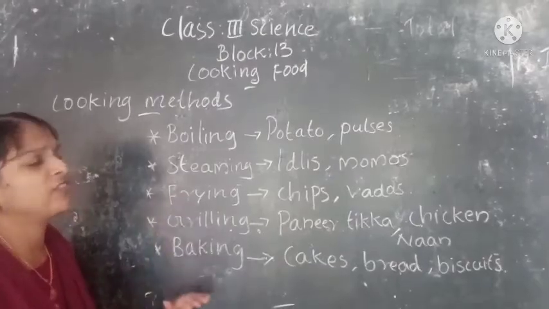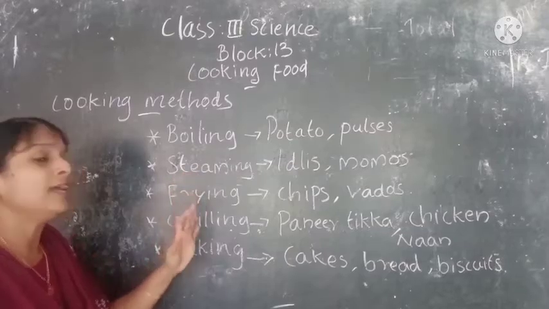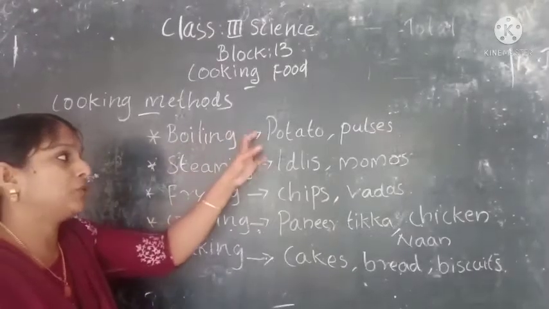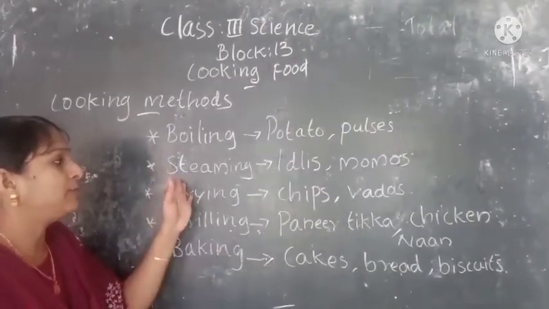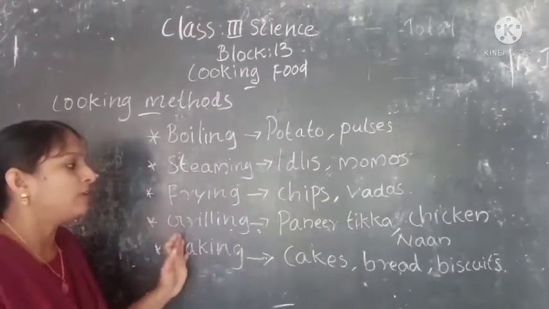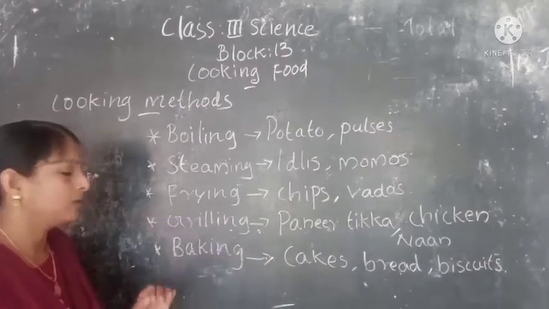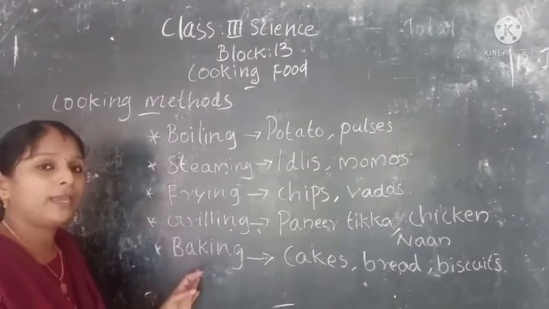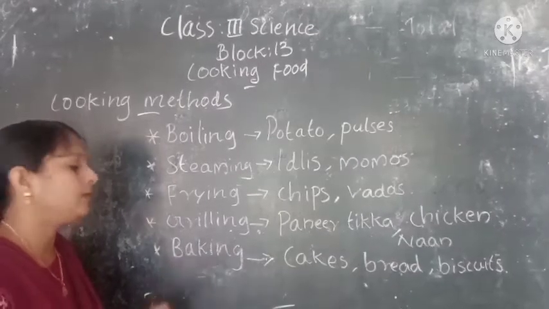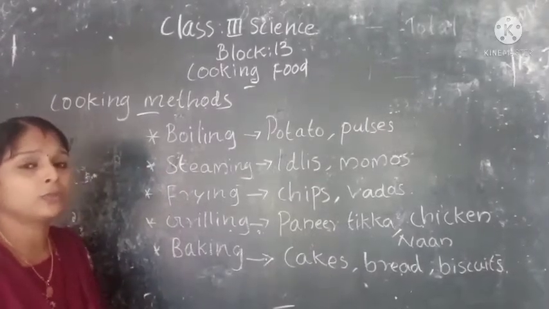Okay, so these are some of the methods used for cooking food. Yes: boiling, steaming, frying, grilling, baking. Boiling, we can boil food like potato and pulses. Then steaming, idlis and momos. Frying, chips and vadas can be fried. Grilling, paneer tikka, chicken, naan, etc. Baking, cakes, bread, biscuits and cookies also we can write as examples for the food made by the baking method.